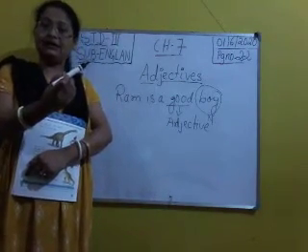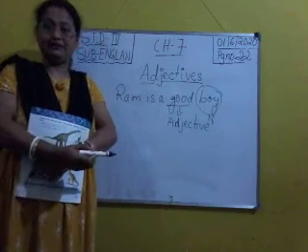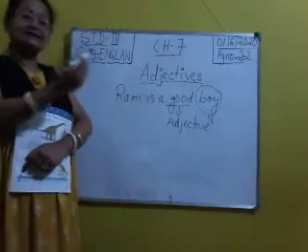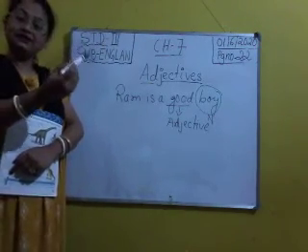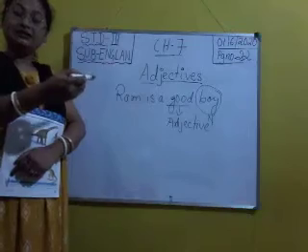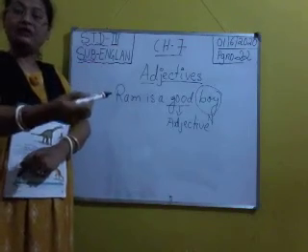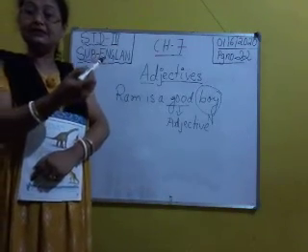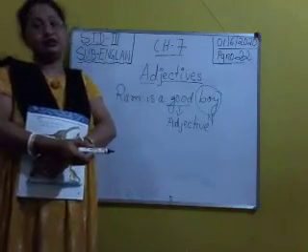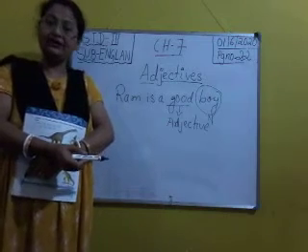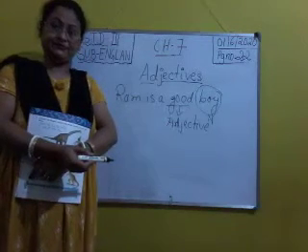Okay. When I say give me the black pen, now I am describing the pen with the word black. I need a black pen. Okay. So, this black is saying something about, describing the pen. How the pen is black in color. So, here black will be the adjective.